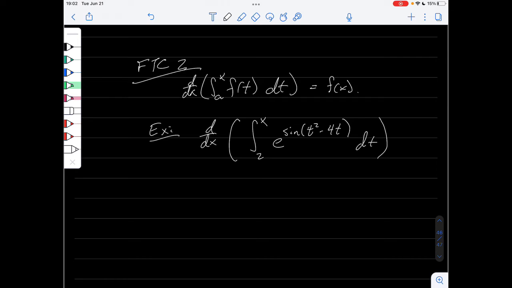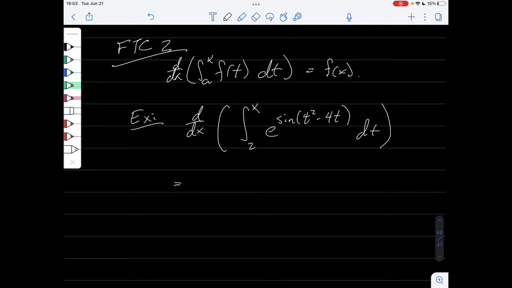What's the antiderivative of this? I don't know. I don't care, because I can just use the fundamental theorem of calculus. And it's essentially saying that everywhere I see a t, I can just replace it with x. So this is e to the sine of x squared minus 4x, and that's it.